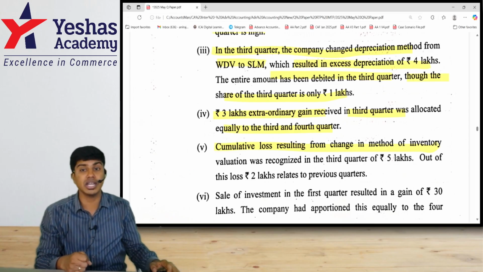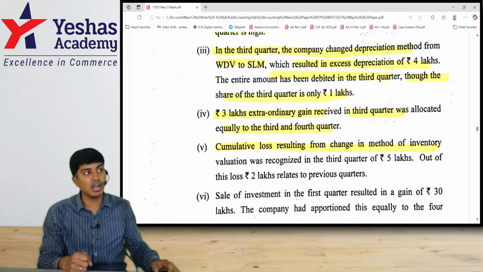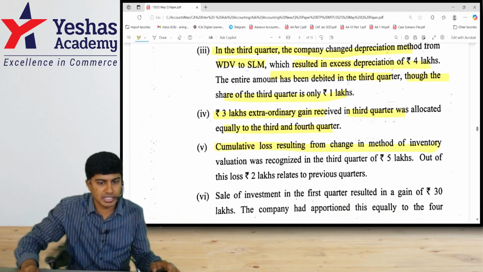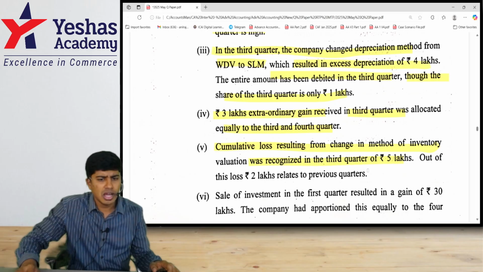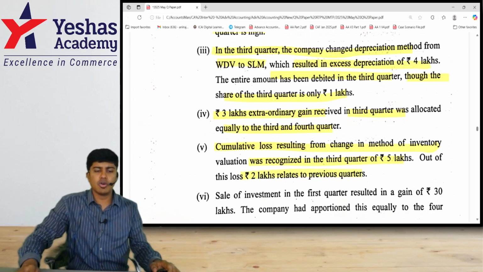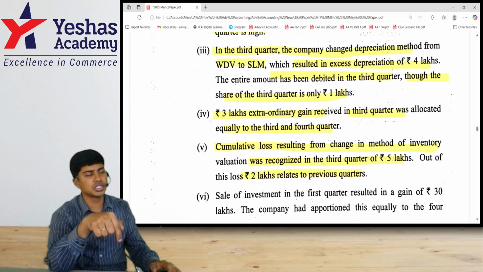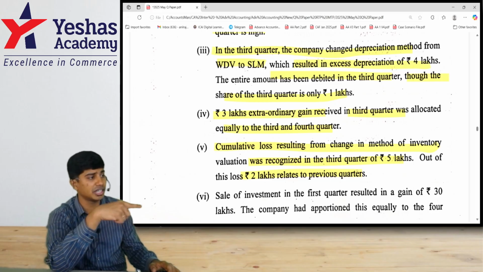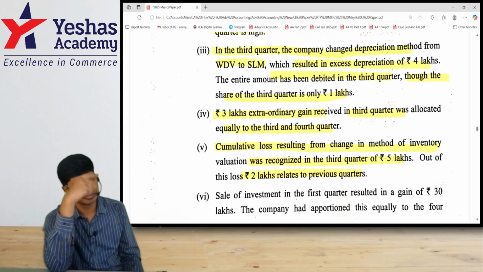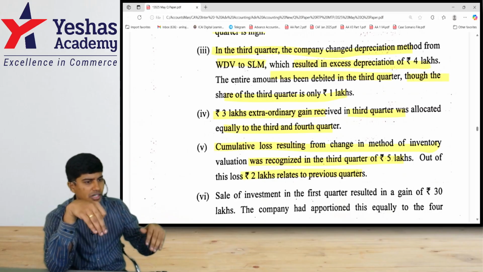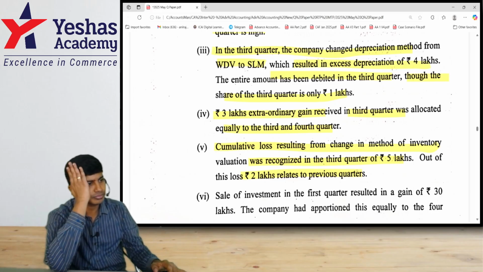Whenever there is a change in accounting policy, it should be given what effect? Retrospective effect. So 5 lakh is the loss. The valuation loss of 5 lakhs was recognized in the third quarter. Out of this, 2 lakh relates to previous quarters. Now how much should they write? 2 lakh they should write to previous quarters, 3 lakh they should write to this quarter. What is the total loss for the change in inventory valuation method? 5. The 2 should go to previous quarters, 3 should go to current quarter. They have charged the full 5.